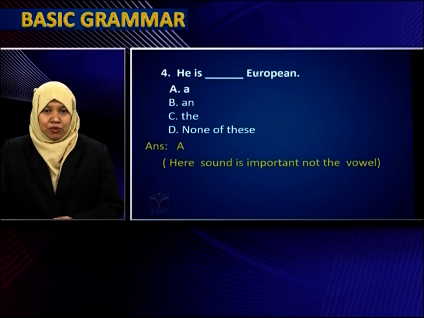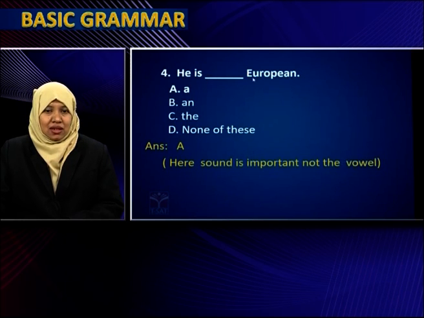Don't just look at the spelling. The word European is starting with E. You may think that because E is a vowel, 'an' should come. No. You have to look at the pronunciation of the word European. It is pronounced as 'U'. 'U' is starting with Y sound, it's a consonant. So here not 'an', you have to use 'a'.